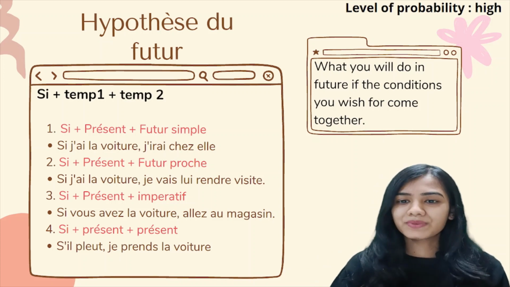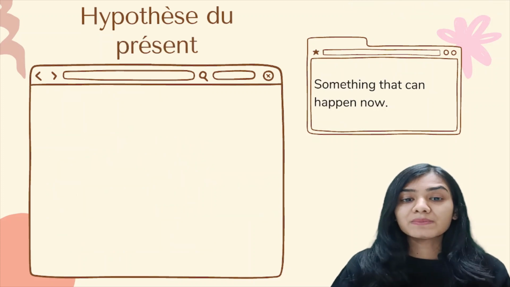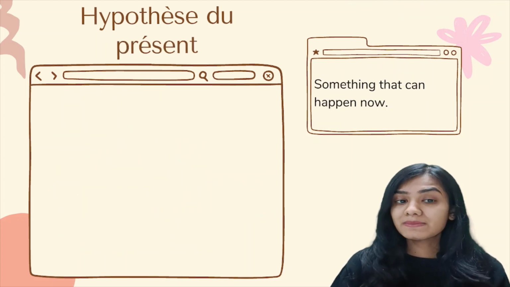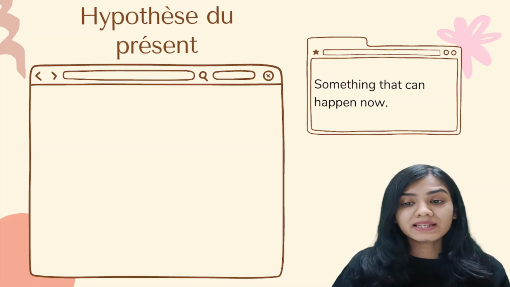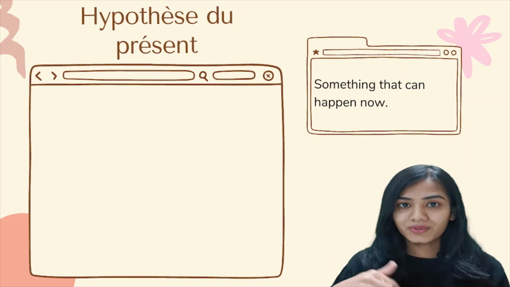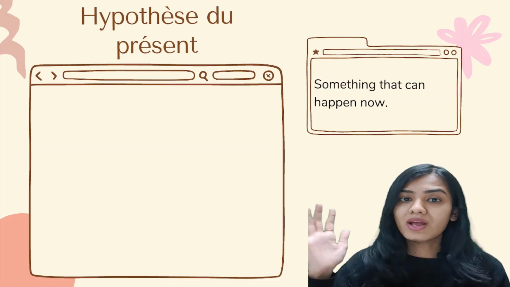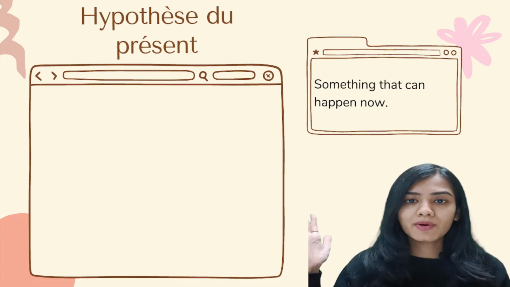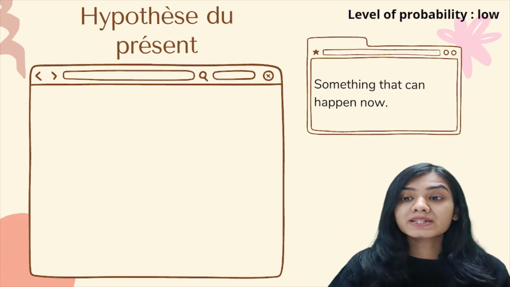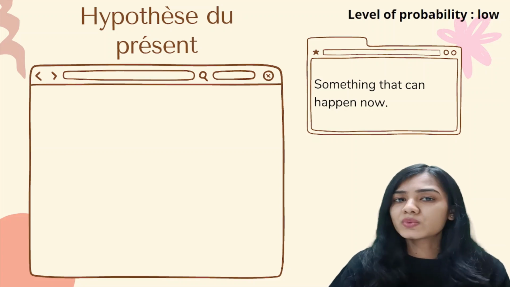Alright? Moving ahead, we have hypothèse du présent. What is hypothèse du présent? It's something that can happen now. Okay, something that can happen right now. I'm wishing for something and that needs to happen right now. So the probability of this to happen is very low.